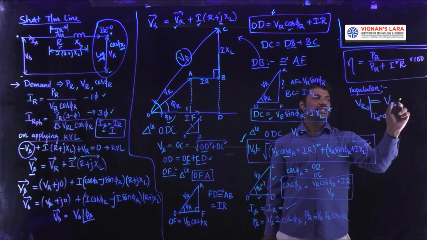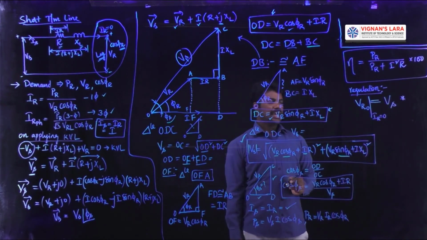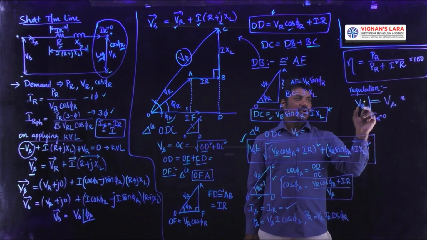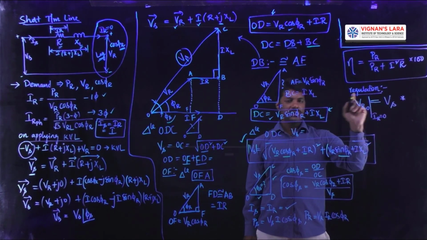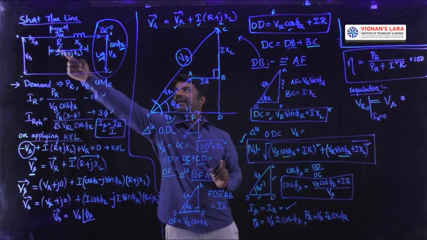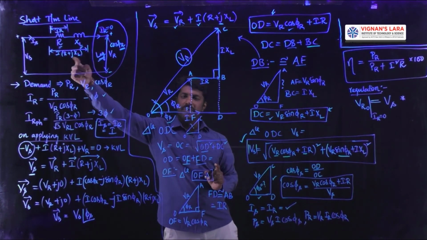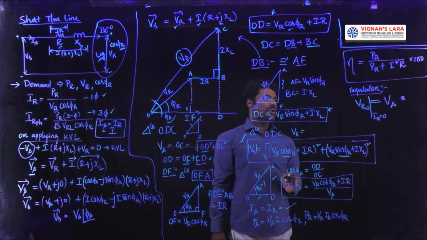Very, very important. Put a star mark. Very, very important. Under no load condition, the voltage at the receiving end side is equal to the sending end voltage, because there are no drops in the transmission line, as the current is 0 in this series loop. Thereby VR0 is equal to Vs.